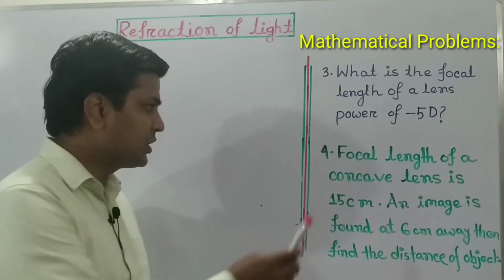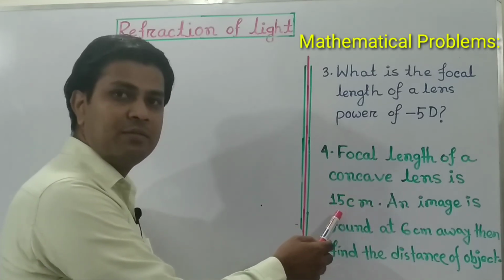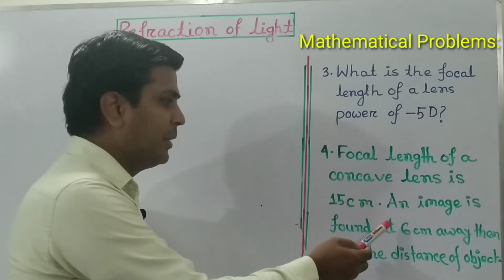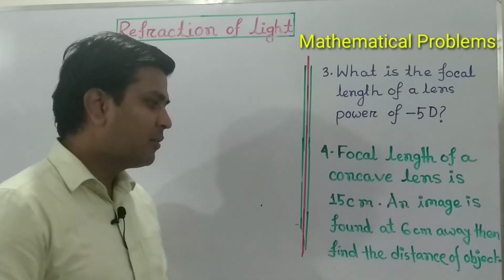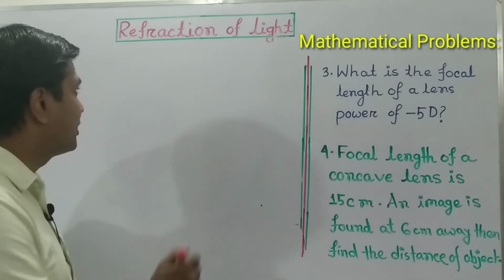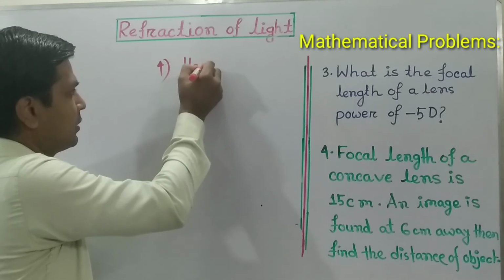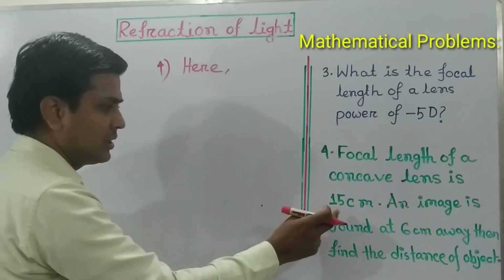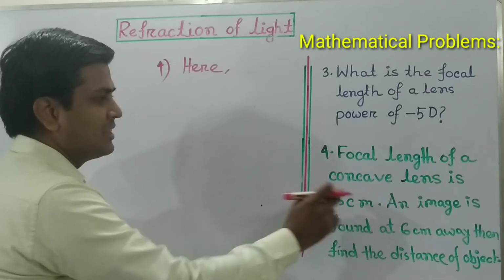Question 4. The question is, the focal length of a concave lens is 15 centimeter. An image is found at 6 centimeter away. Then find the distance of the object. Let's see the given quantity first. Here the focal length is given as 15 centimeter.